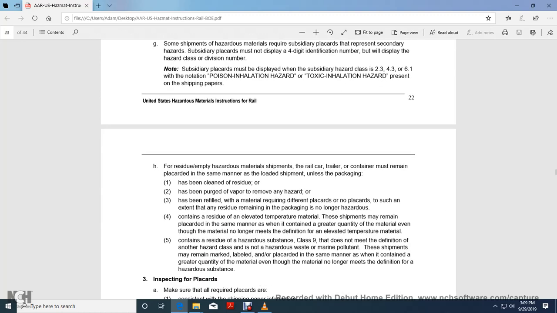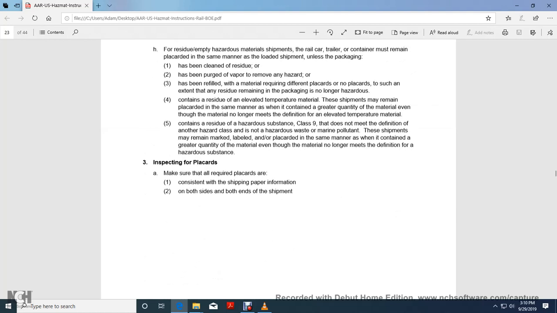Alright, H. For residue empty hazardous material shipments, the rail car, trailer, or container must remain placarded in the same manner as the loaded shipment unless the packaging has been cleaned, the residue has been purged, or the vapor removed of any hazard. A refill with material requiring a different placard, or a non-placard, applies to the extent of the residual remaining. Placarded packaging with non-hazardous residue containing elevated temperature material must remain placarded in the same manner as when it contained a greater quantity of the material, even though the material no longer meets the definition of elevated temperature. And 5, contains residual hazardous substance.